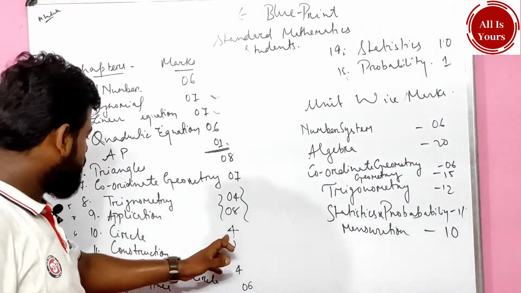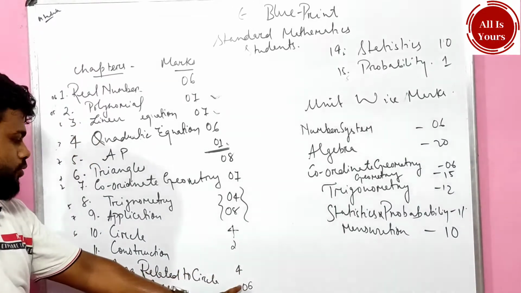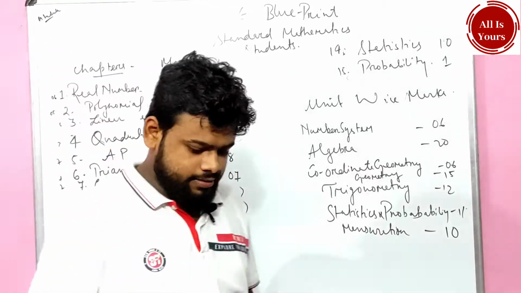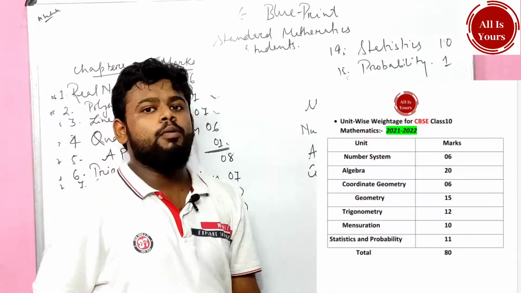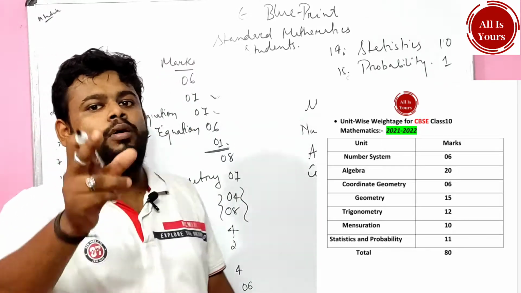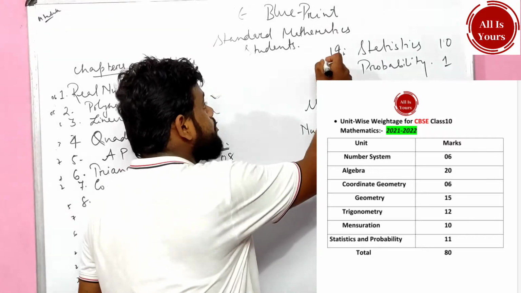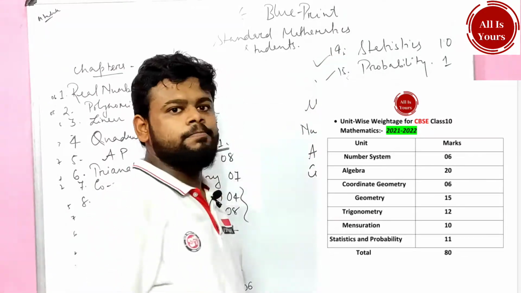Again the circle 4, construction 2, and the area related to circle is about 4, surface area and volume 6. Yes, one thing more: statistics and probability. Again you can see statistics and probability, an 11 mark question is going to come, but from statistics 10 marks is very important, and in probability a 1 mark question is going to come.